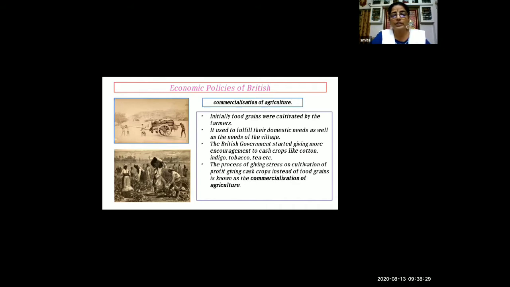Can anybody read these four lines? What is commercialization of agriculture? Yes, miss. Can Sarah read? Teacher, can I? You have to raise your hand. Sarah, can you read? Yes, miss. Just read it.